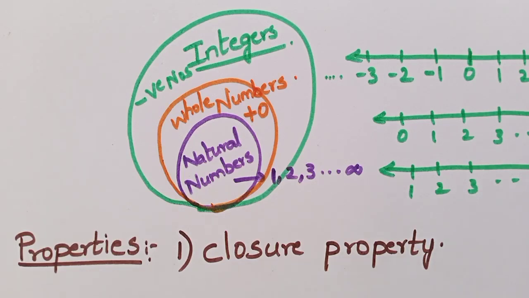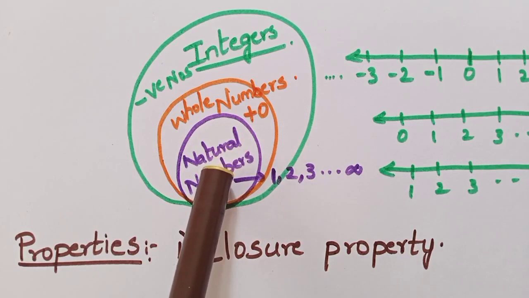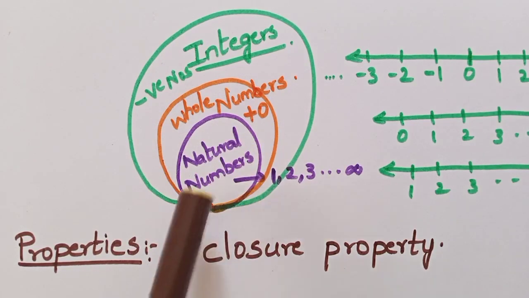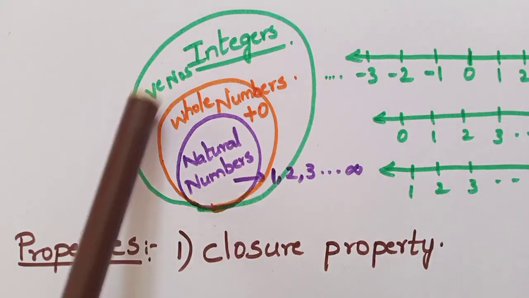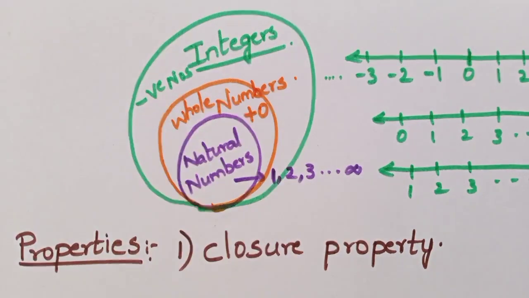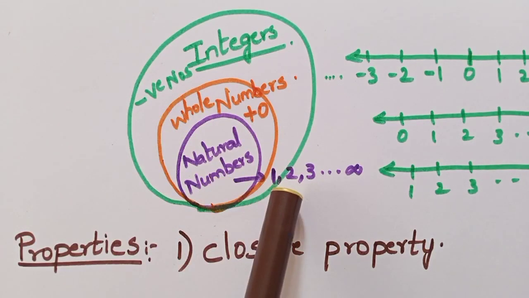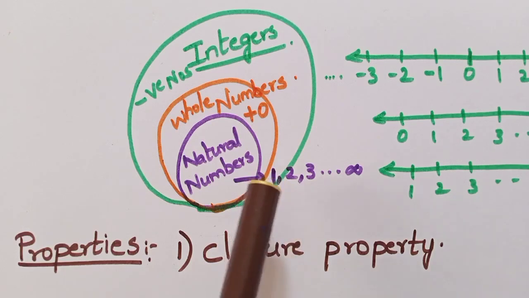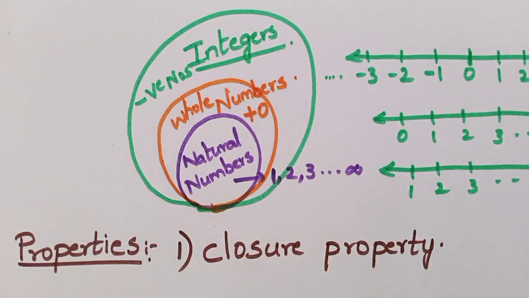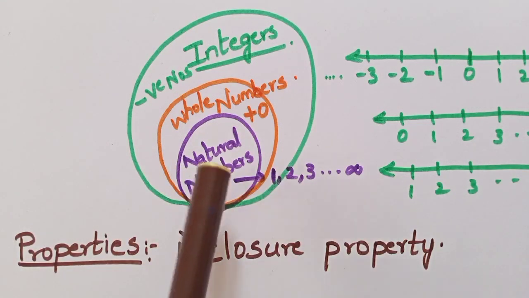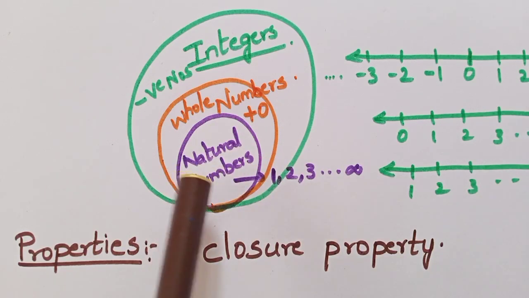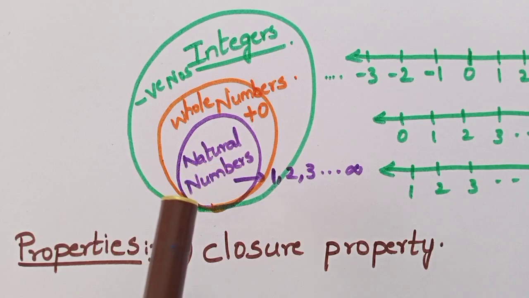Closure property is whenever you are taking two numbers from any set, like the natural number set, the whole number set, or the integers. Whenever you are taking two numbers from any set, for example natural numbers, and you add those two numbers, you will be getting a result, isn't it? If the result also belongs to the same set, that is, if the result is also a natural number, we say natural numbers are closed under addition.